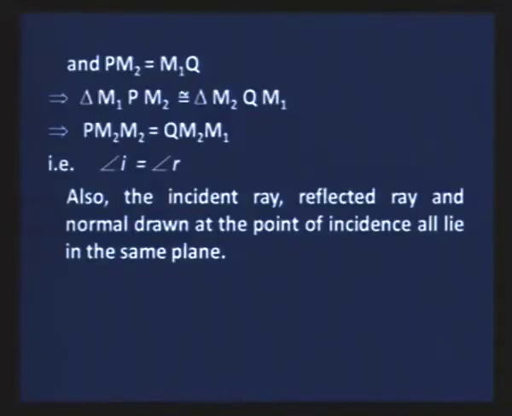So, we apply here the Huygens wave postulates and we can say that these two triangles are similar, in which the angle of incidence is equal to the angle of reflection. One important point is also to see that the incident wave, reflected wave and normal drawn at the point of incidence all lie in the same plane. These two points are called the laws of reflection.